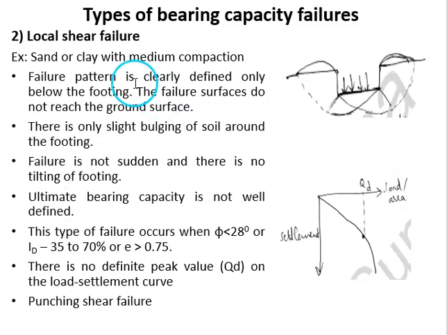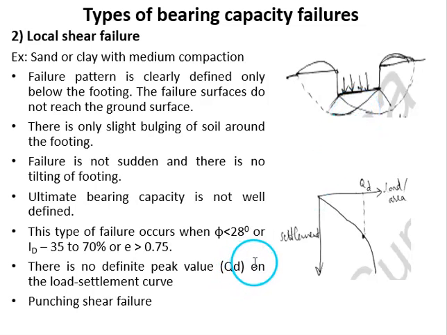Then the second one is local shear failure. This kind of failure occurs in sand or clay with medium compaction. Here the failure pattern is clearly defined only below the footing, and the failure surfaces do not reach the ground surface. There is only slight bulging of soil adjacent to the footing. Failure is not sudden and there is no tilting of the footing. So the ultimate bearing capacity is not well defined.